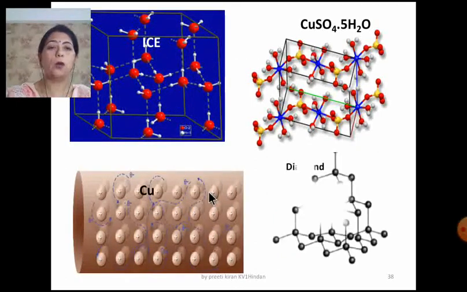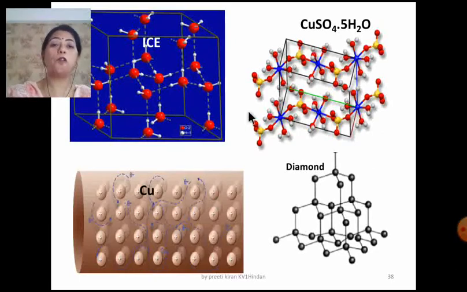Now the internal structure of all those four objects or substances which I have taken: ice, copper sulfate, copper metal, and the diamond. Now just concentrate here. Ice is made up of water molecules. These are the hydrogen bonds. You have studied the structure of ice in class 11 in the unit Hydrogen. This is copper sulfate pentahydrate.